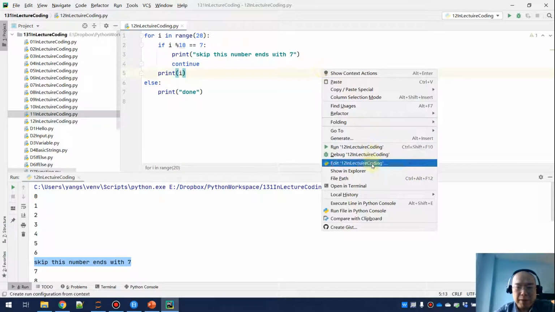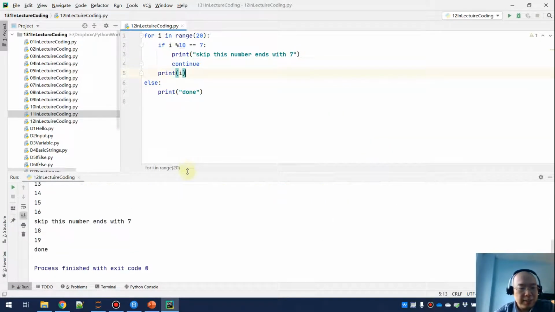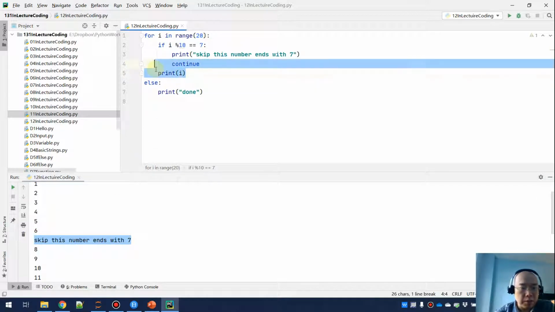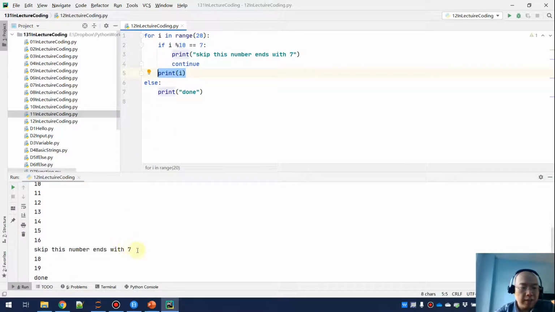That's a bad mistake. Okay, so let's do this again. Now the 7 should be skipped. So 7 is not printed, and 17 is not printed either. So this is an example of how we can make use of continue to skip part of the loop body.